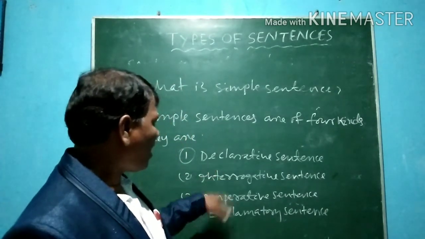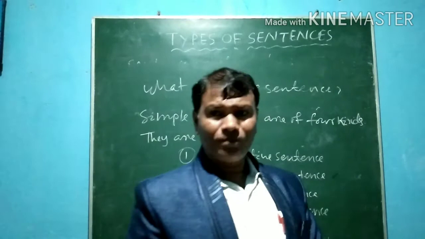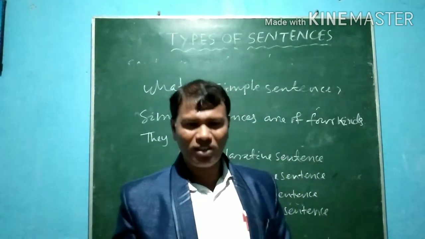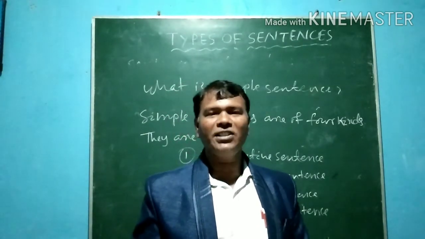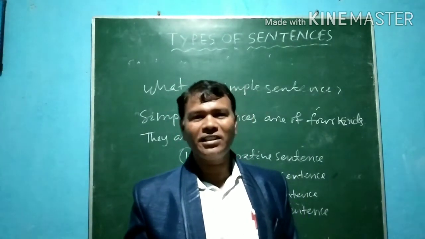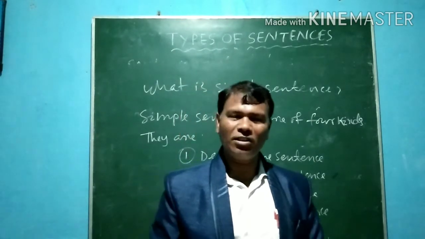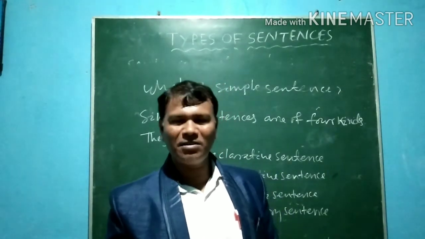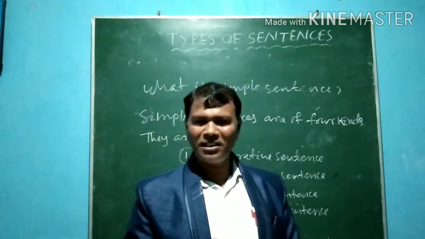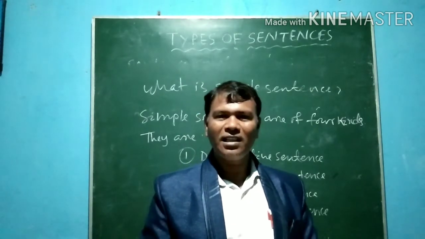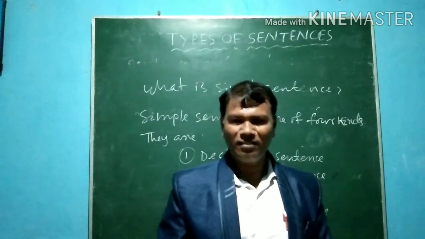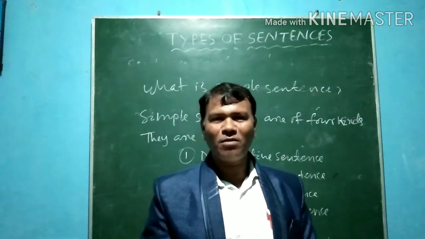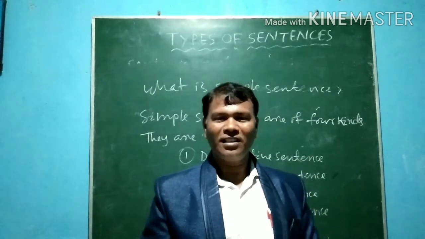So now we learned about the different types of sentences and we discussed the simple sentence. What is simple sentence? A sentence consisting of a subject with one finite verb is called simple sentence. Further, simple sentences are of 4 kinds. They are declarative sentence, interrogative sentence, imperative sentence, and exclamatory sentence. In another class, we shall discuss the various patterns of the declarative sentence. Then, thanks to all.